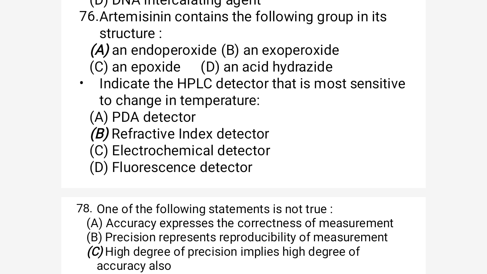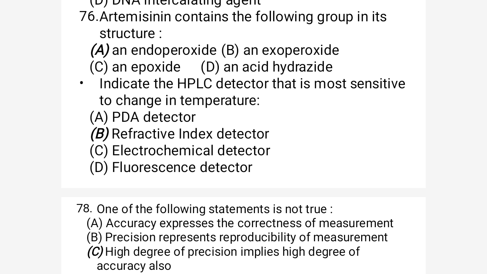Option A is PDA detector. Option B is refractive index detector. Option C is electrochemical detector. Option D is fluorescence detector. As we know, the refractive index depends on the temperature.